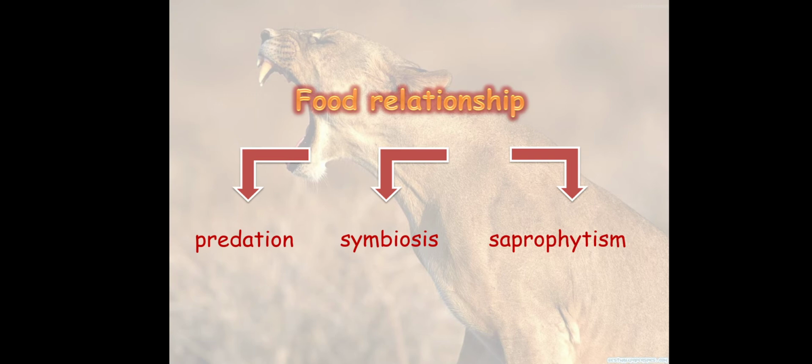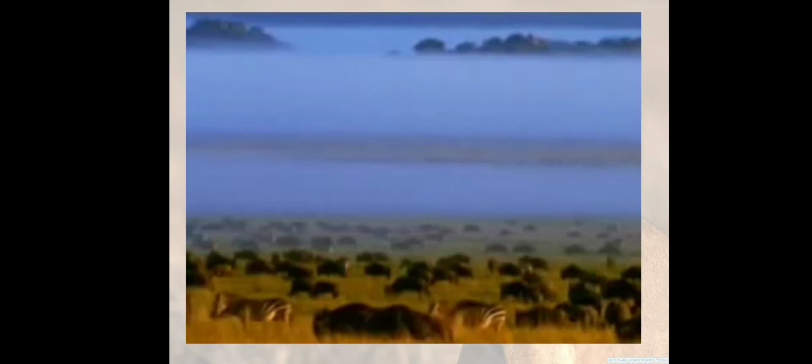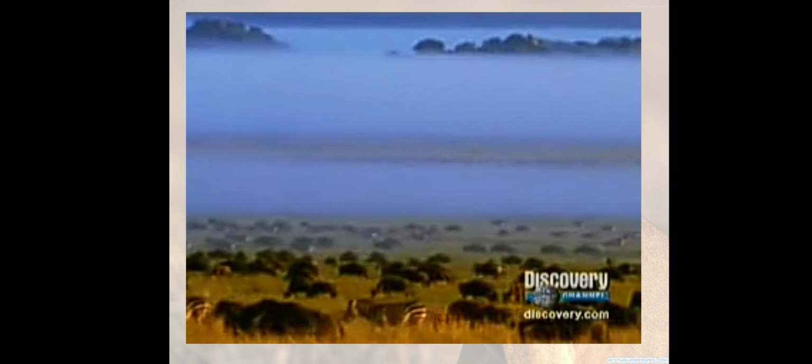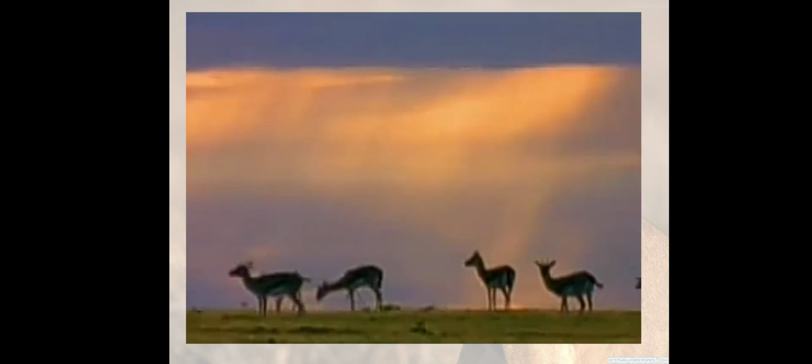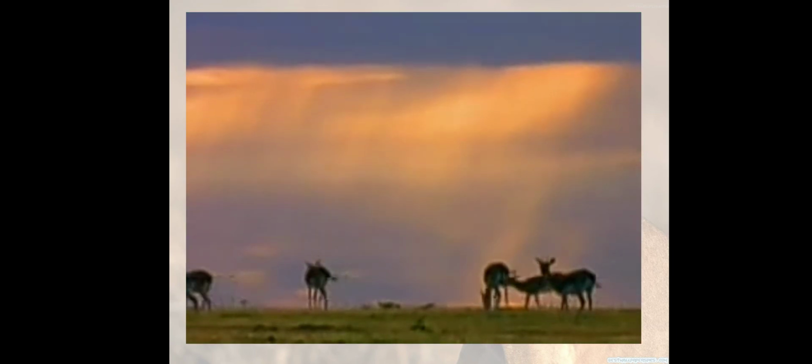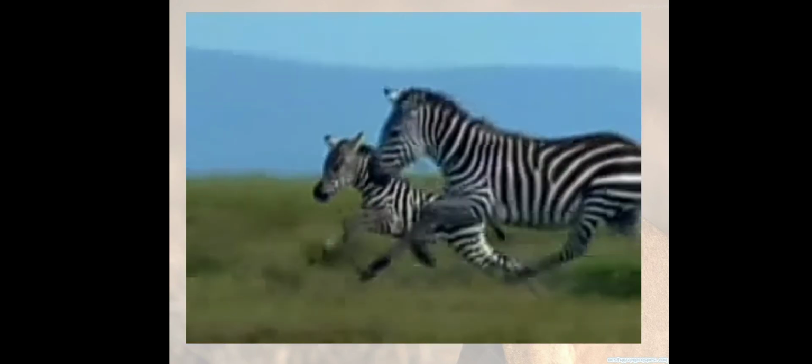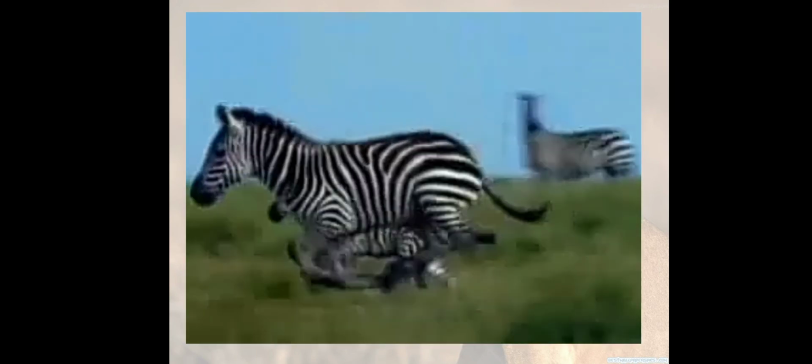Okay, let's start with predation. In every ecosystem, living things are linked by the food they eat and the energy they get from the food. These links taken together make up the food web. Food chains within these webs often involve predator and prey relationships.